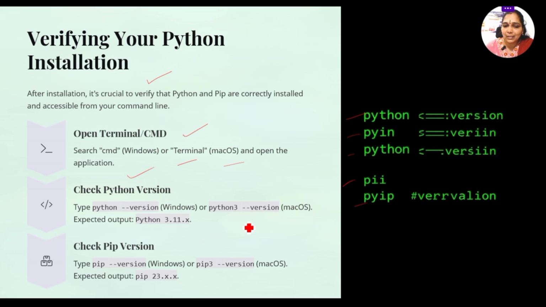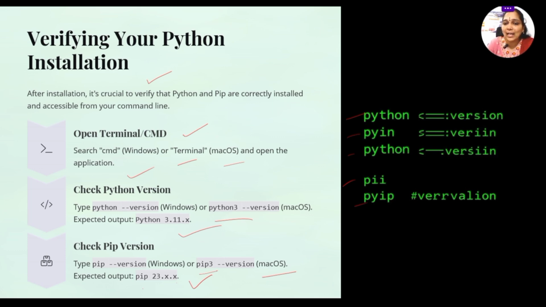Type the Python version command, or Python 3 version, and try to execute your program there. Next, check your pip version, for example pip 23.x. Then you will get the version details, so you can confirm that your Python installation was done successfully.